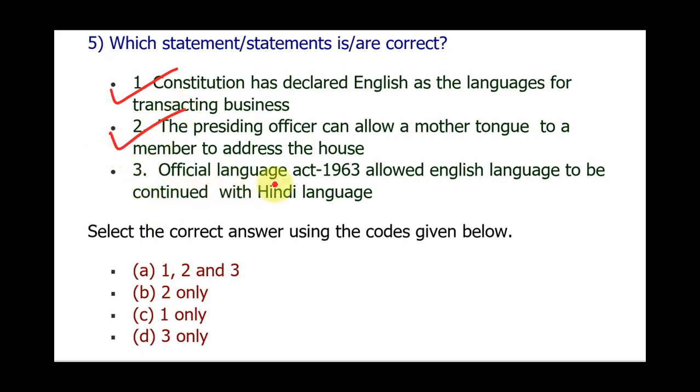Number 3 is: the Official Language Act 1963 allowed the English language to be continued with the Hindi language. Now this statement is also correct, that English and Hindi can go on together as provided by the Official Language Act of 1963. So option A is correct.